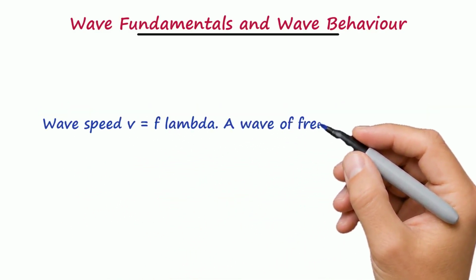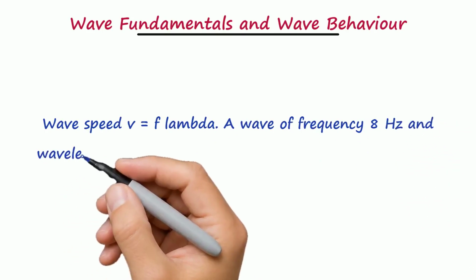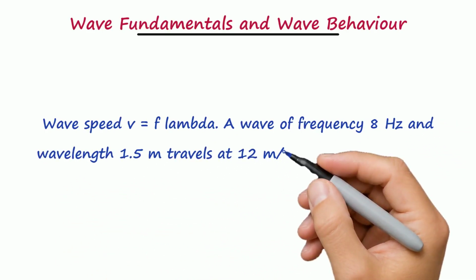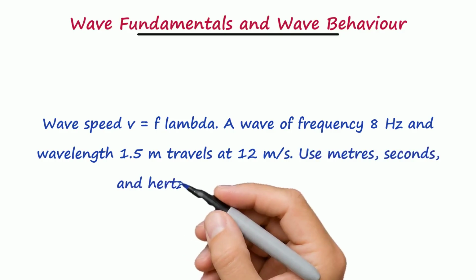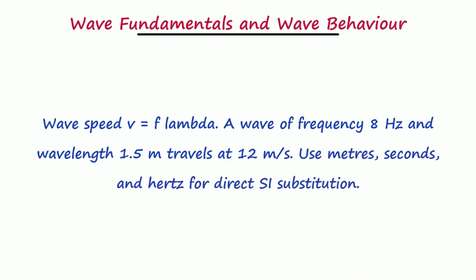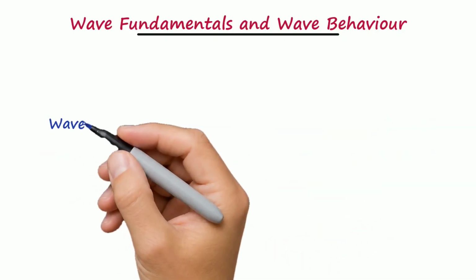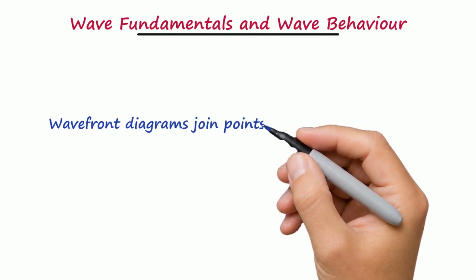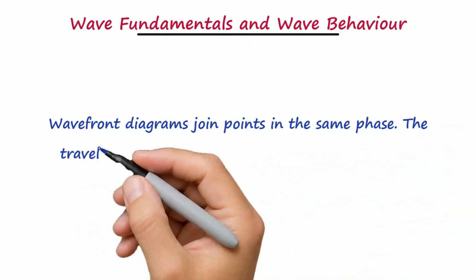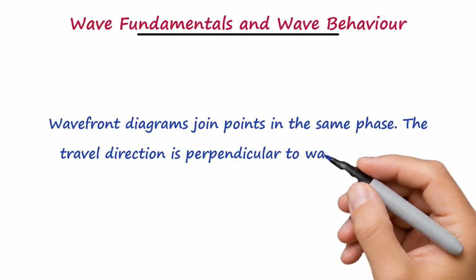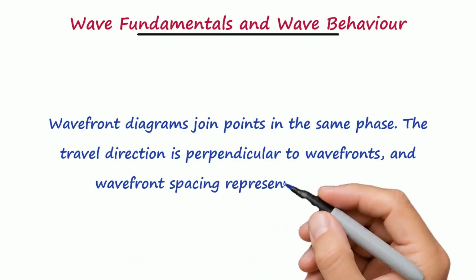A wave of frequency 8 Hz and wavelength 1.5 m travels at 12 m/s. Use meters, seconds, and Hertz for direct SI substitution. Wavefront diagrams join points in the same phase. The travel direction is perpendicular to wavefronts, and wavefront spacing represents wavelength.